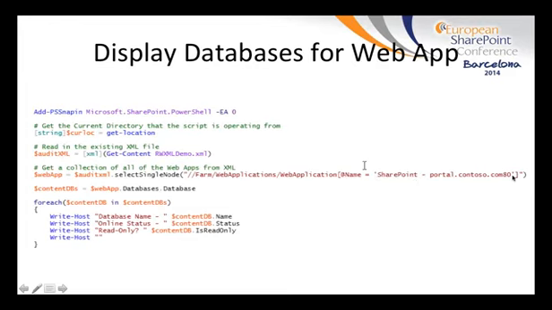And inside single quotes, you put the name of the web application you're looking for. In this case, we're looking for portal.contoso.com. Then we get a list of content DBs. We take this $webApp that we just got, this specific single node, and now we use that as a starting point to get .databases.database. Again, what we're doing here is getting a collection of each database node. Once we've got that, we loop through each of the content DBs in that collection, and then we write out the name, status, and whether or not it's read-only.